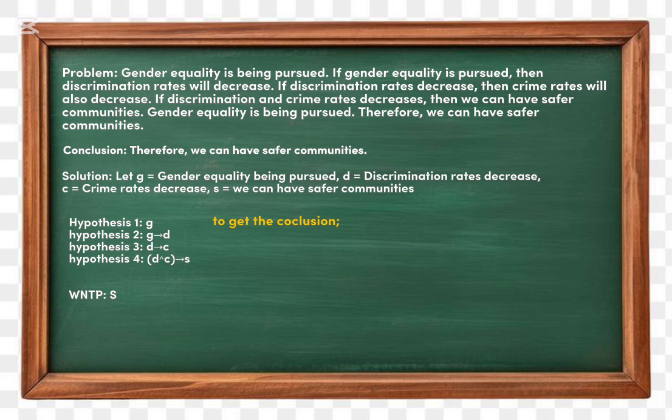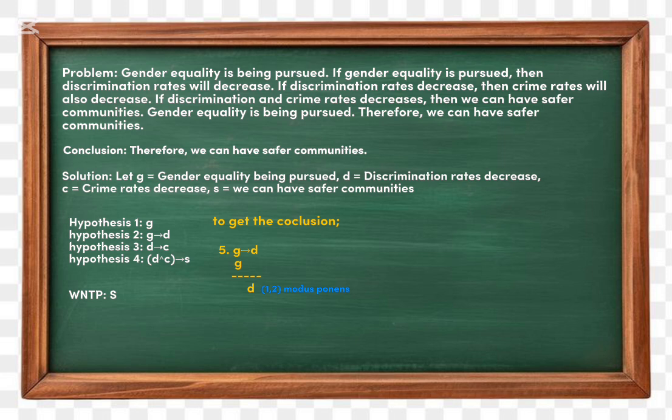First, we can use modus ponens on hypothesis 1 and 2. So G implies D and G, therefore D. Since G is true, then D is also true. We can have the conclusion D. We already have hypothesis 5, which is D. Next, we can proceed to the next step.